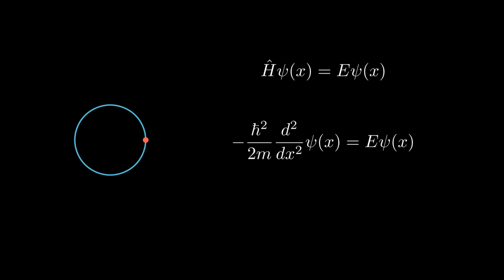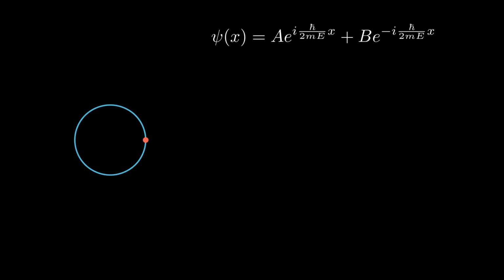A general solution to this equation can be expressed as follows. Psi of x equals a constant coefficient multiplied by e to the power of i times the square root of 2mE over h bar times x, plus a different constant coefficient multiplied by e to the power of minus i times the same quantity as in the first term. Here, i represents an imaginary unit. These solutions describe waves, and the first term corresponds to waves moving towards the positive direction of x. The second term corresponds to waves moving in the opposite direction. We would obtain the same outcomes if the particle only moved in a straight line.